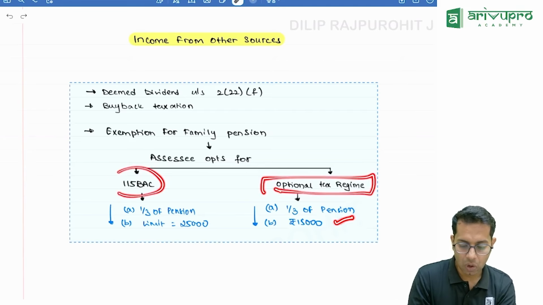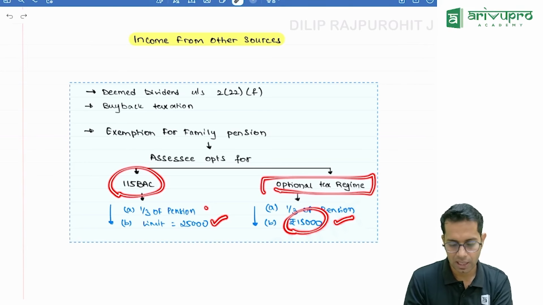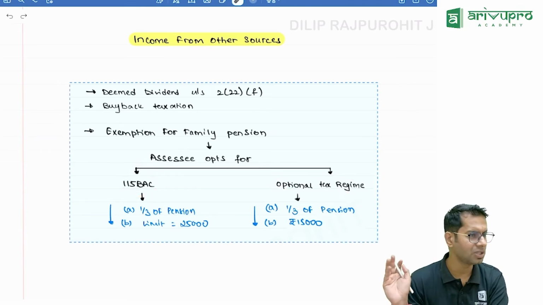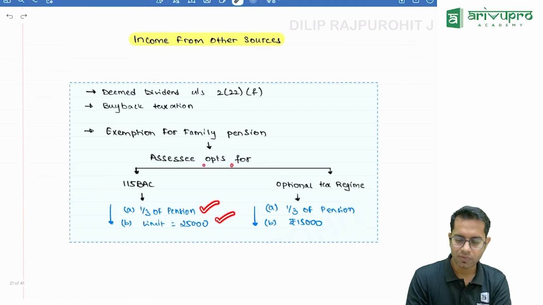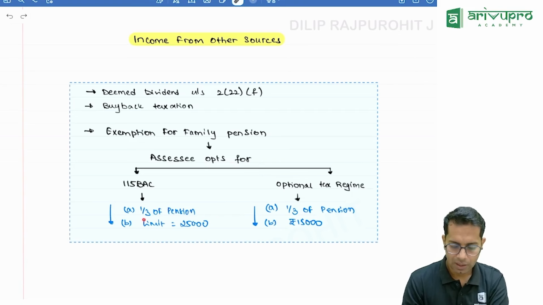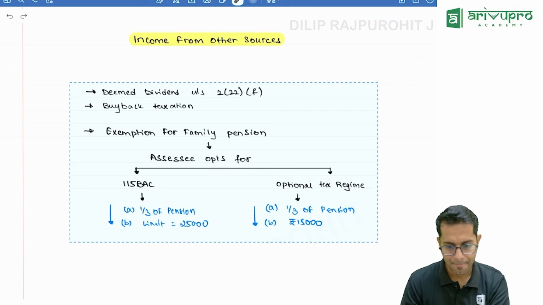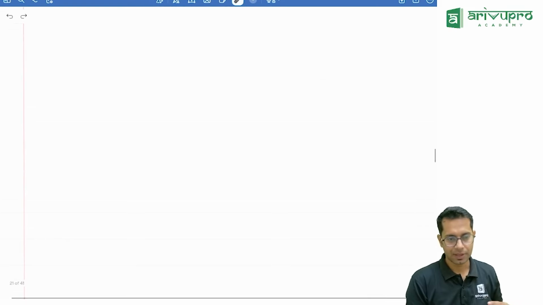But if you are a person who is opting for 115BAC, this limit has been increased from 15,000 to 25,000. So if you are a person who is opting for 115BAC, this is important for MCQ, somewhere they can ask you. The assessee opts for 115BAC, 1/3 of family pension or 25,000, whichever is less, will be exempt. Now we'll see buyback.